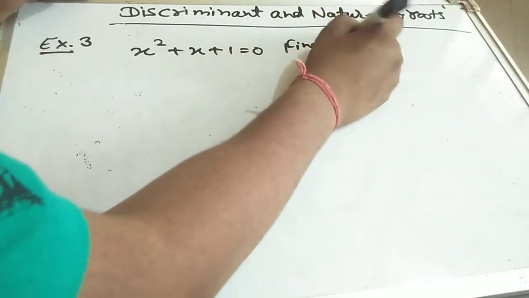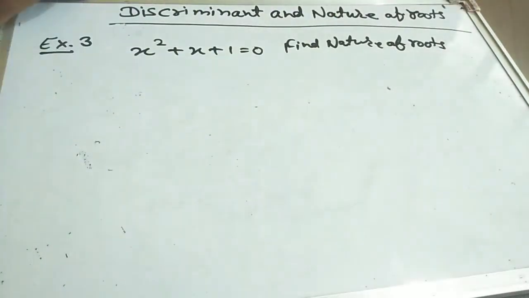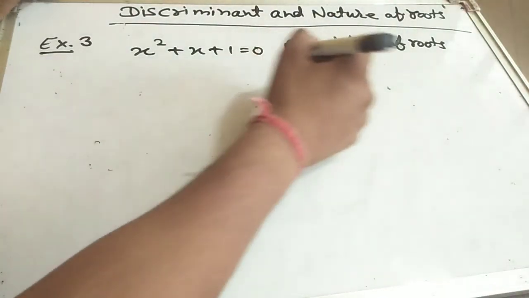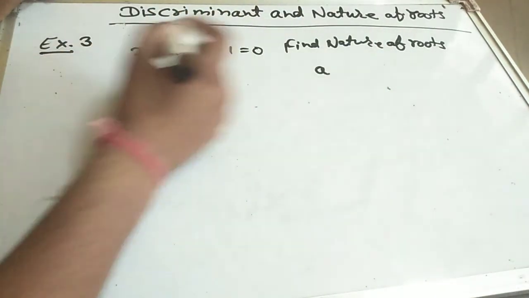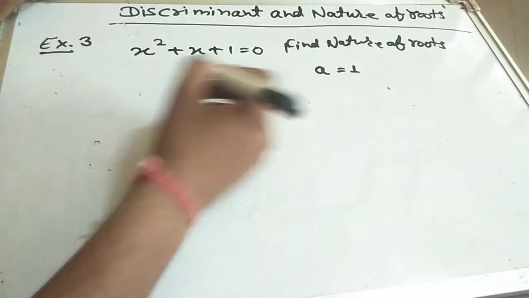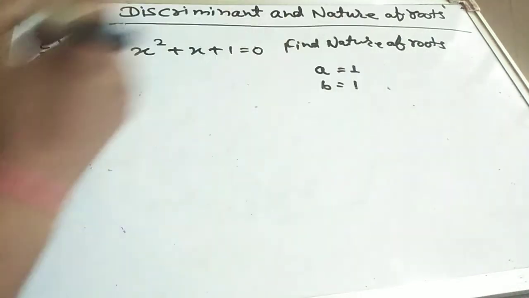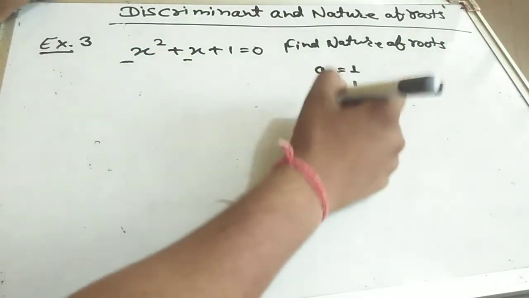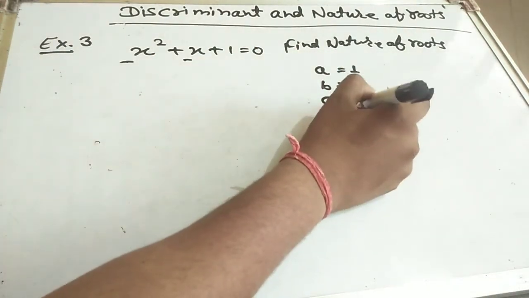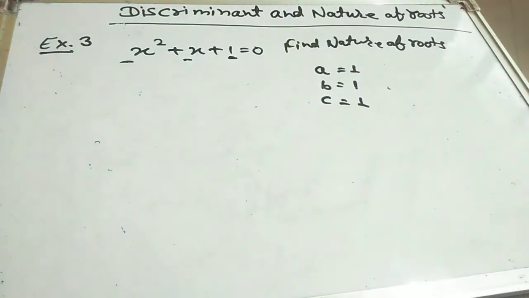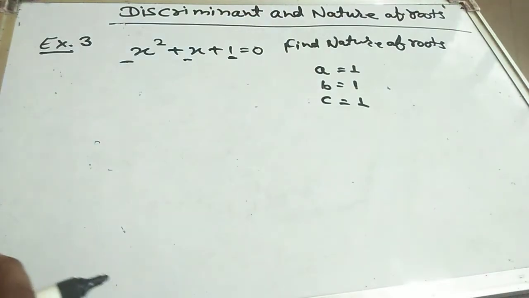Okay. So first of all, A is the coefficient of x square. The coefficient of x square is 1. And B, the coefficient of x, is also 1. And C is the constant, so the constant term is 1. The values of a, b and c are 1.